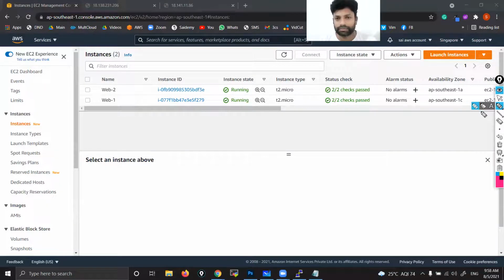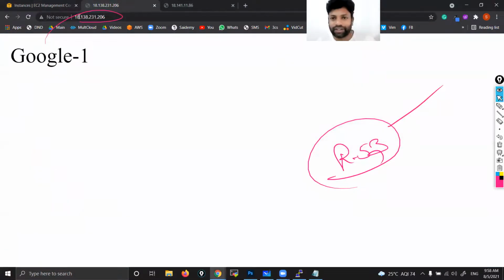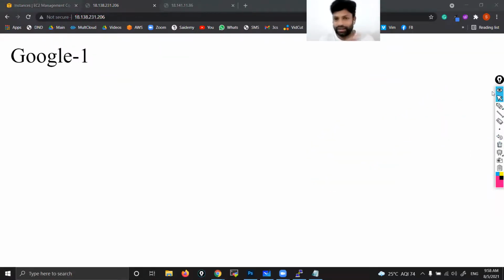Sai, SSL certificate, can you give some demo? Where do we use that SSL certificate? See, in the Route 53 class, we have Route 53 DNS class. There we are going to purchase one domain name like www.facebook.com, google.com, sai.com, like that. There I will explain. We attach those SSL certificates to that domain name. We can't provide these IP addresses to customers, right? Can you provide these IP addresses to customers? No, right? In place of that, we have to use domain names. There you will understand.